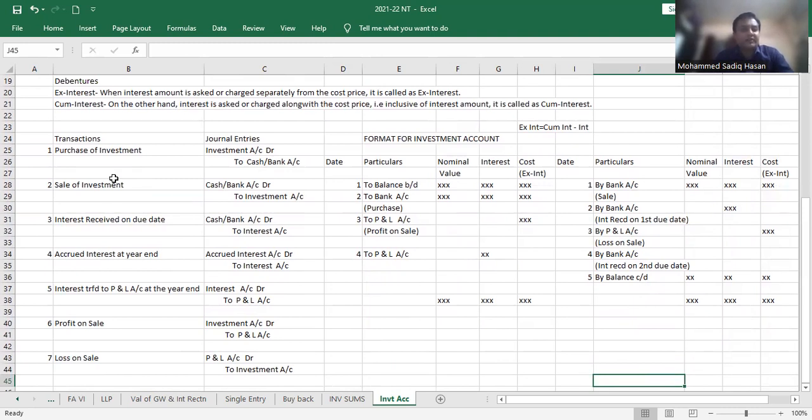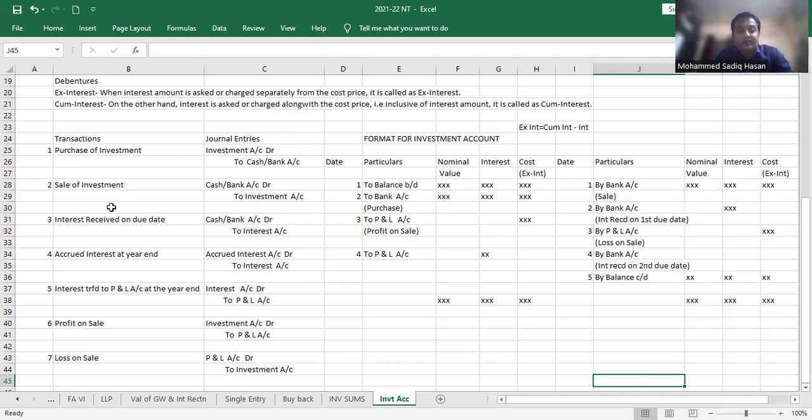Okay, let's start with the first transaction, that is purchase of investment. So when we are purchasing investment, this is basically about debentures. As of now, I'm just focusing on the debenture part. That is the first part of this chapter. So debit what comes in, credit what goes out. Investment account debit to cash. Simple. So we have the rule of real account, that is debit what comes in. Investment in shares account debit, investment in debentures account debit. Whatever debentures are there, when you purchase, the money is going out. Same way when you sell, money is coming in, debit what comes in, and that investment is going out. So debit what comes in, credit what goes out.